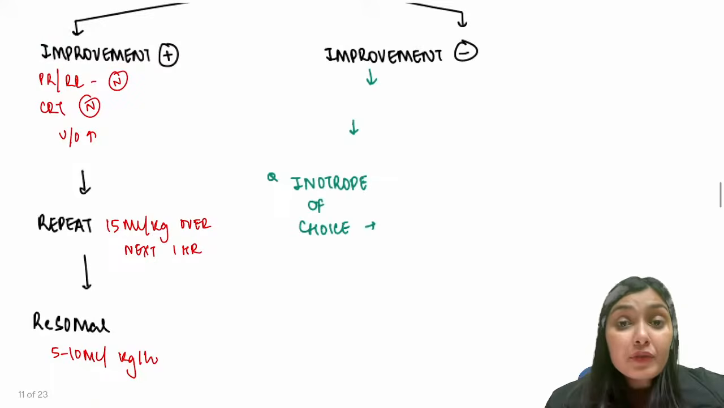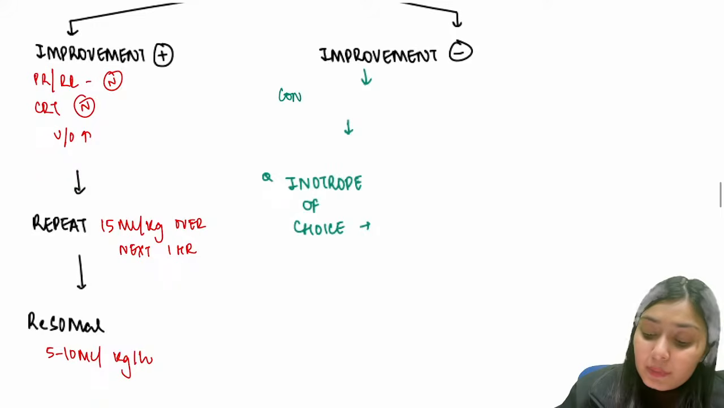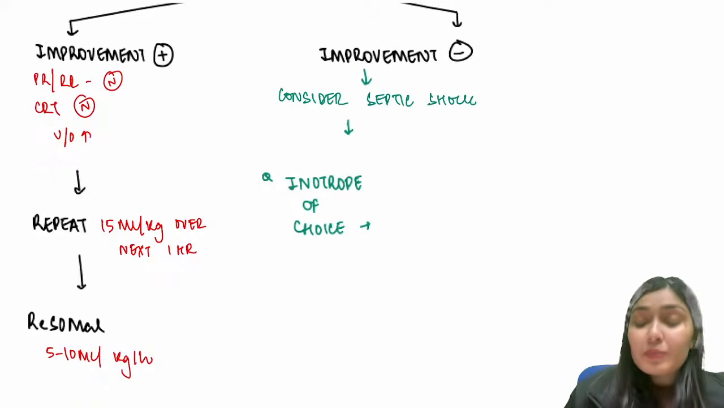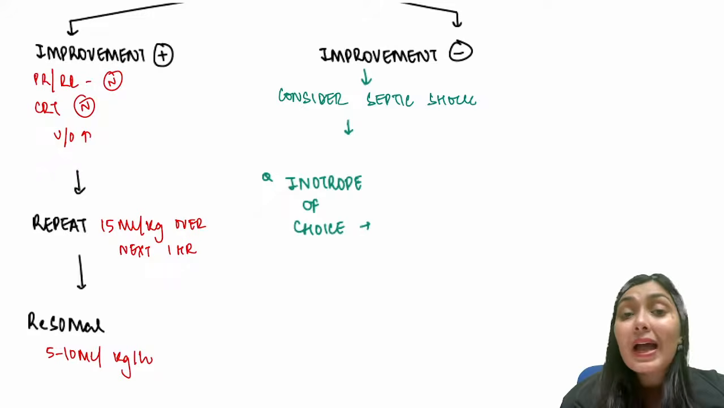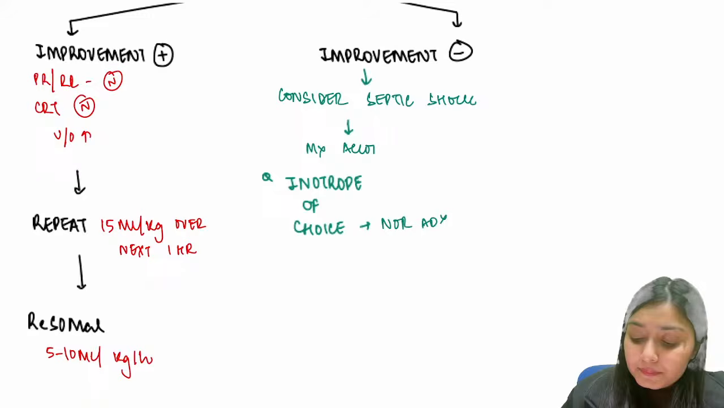But if after that initial bolus of 15 ml per kg over 1 hour there is no improvement, then you consider that this child has septic shock. So in that case, you have to manage septic shock in this child, and we all know what the inotrope of choice in septic shock is. That's noradrenaline. So septic shock, you manage accordingly.